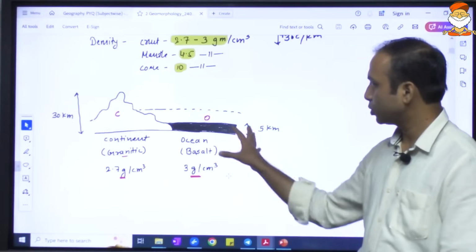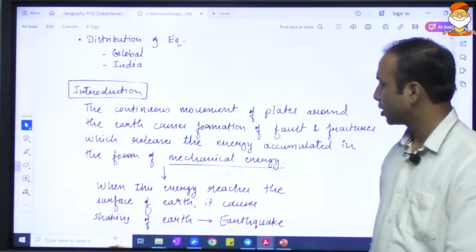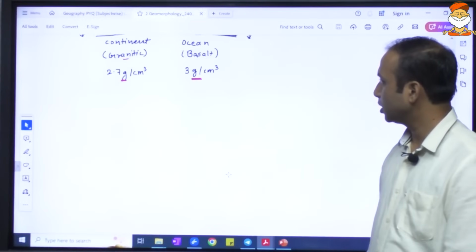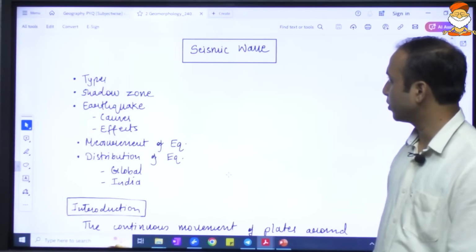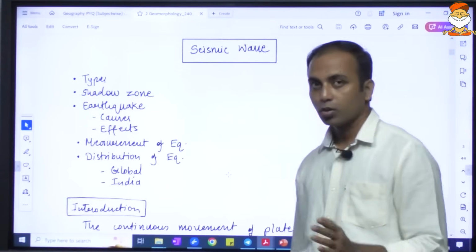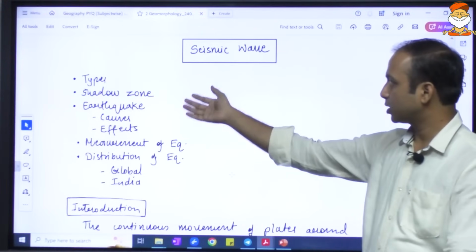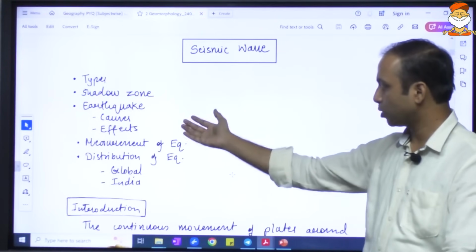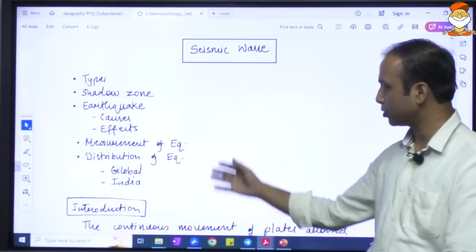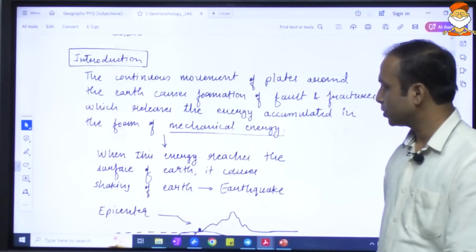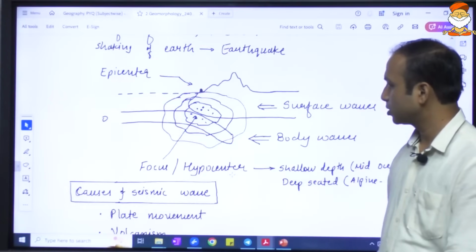Now this is what we have just seen. With respect to seismic waves, seismic wave is very important. 2023, this was the question. For seismic waves, we will understand the types, shadow zones, the earthquake, causes and effects, measurement of earthquake, and distribution of the earthquake.